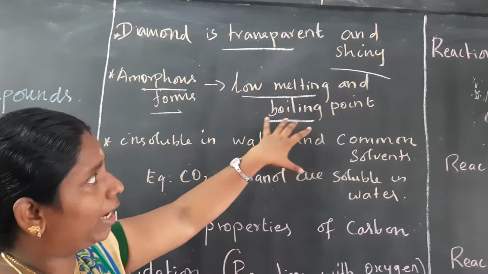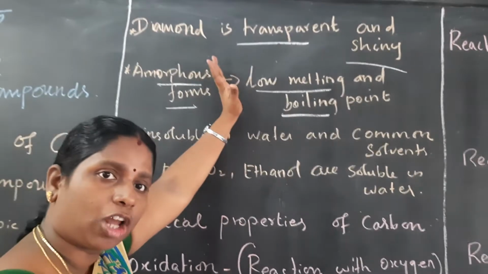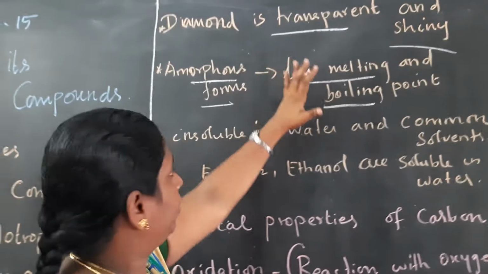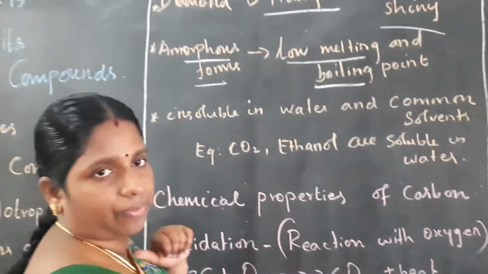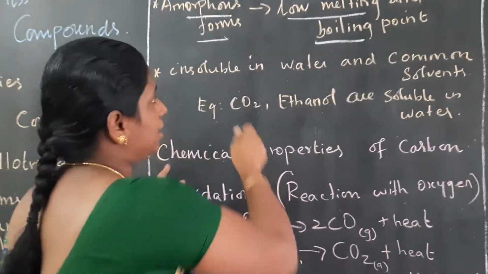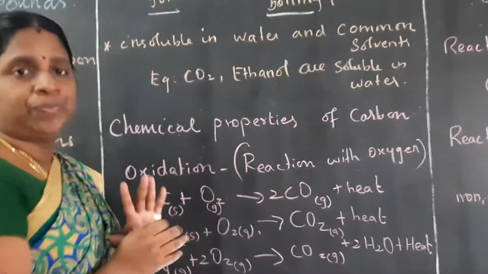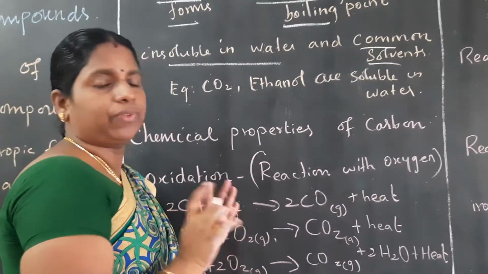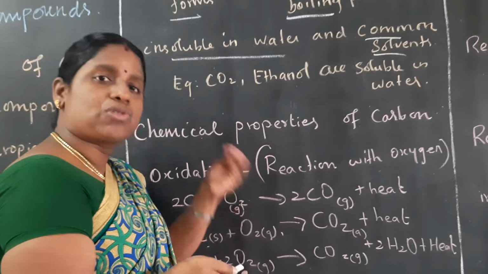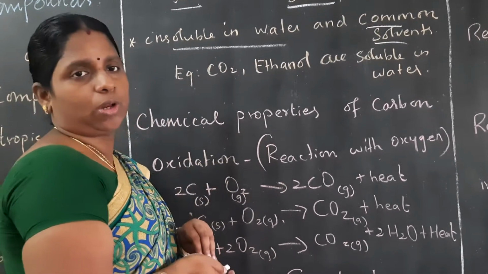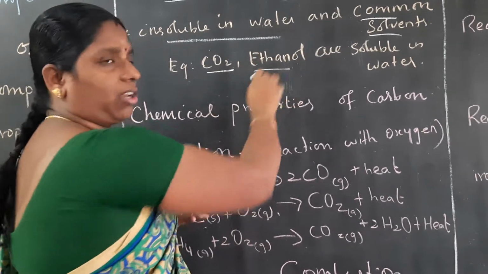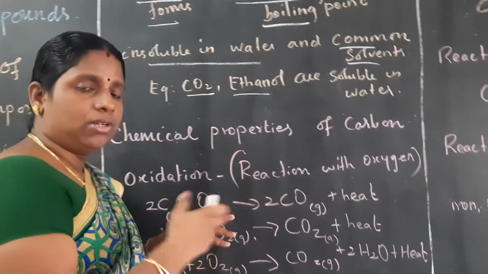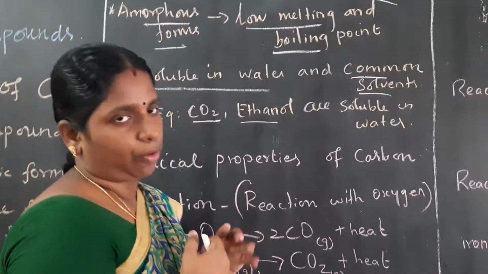So amorphous forms of carbon have low melting and boiling points, but crystalline formation has very high boiling and melting points. The last physical property of carbon is that most carbon compounds are insoluble in water and other common solvents. Very few are soluble in water and solvent, for example carbon dioxide and ethanol. So these are all the physical properties of carbon.